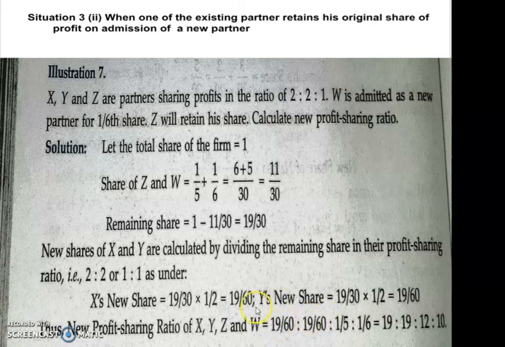After finding out X and Y's value, the new profit sharing ratio of X, Y, Z and W comes to be 19 by 60, 19 by 60, 1 by 5 and 1 by 6. Okay, so making the denominators common, you will get at the last 19:19:12:10. Okay children, so this is how the new profit sharing ratio of all the partners is calculated.